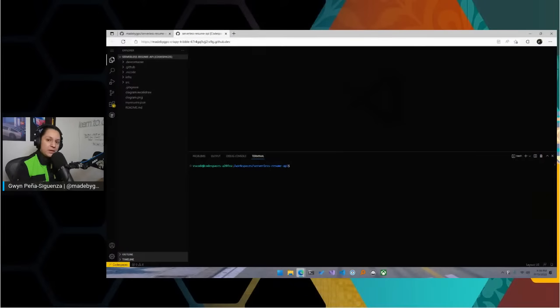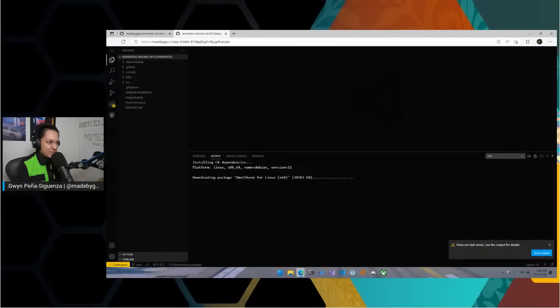So things are loading up here. Usually I'll tell you to give it a couple of minutes because you're going to see some errors here while it configures everything. So you can see that bottom right thread giving us an error. But give it a second. You see it's installing dependencies, a couple of things that it's got to do. So we'll take a look at that in a second.